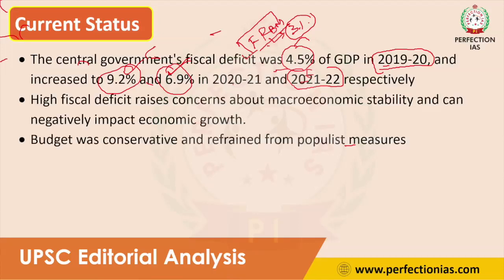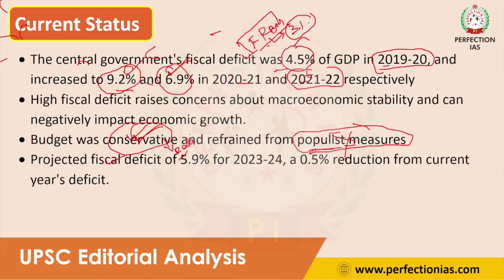So to reduce the fiscal deficit, this budget followed a conservative strategy and refrained from populist measures. Populist measures means whenever the election is nearby, the government increases its spending by giving populist schemes. But this budget didn't concentrate on populist measures because it followed a conservative strategy. Conservative strategy means reducing government expenditure.